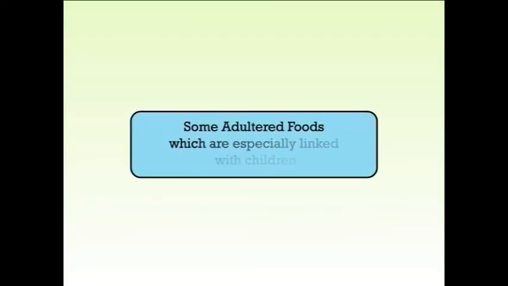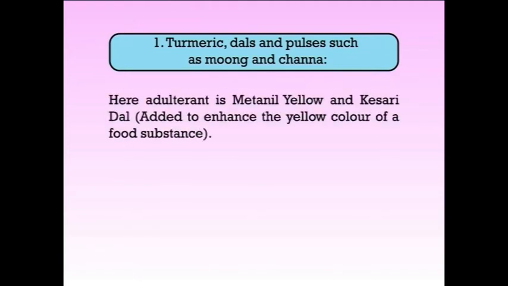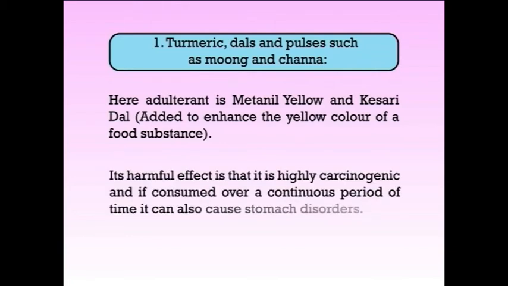Let us see some adulterated foods which are especially linked with children. Let us talk about some. Number 1, turmeric, dal and pulses such as moong and chana. Here the adulterants are metanil yellow and kesari dal. Kesari dal is added to enhance the yellow color of the food substances. Its harmful effect is that it is highly carcinogenic, and if consumed over a continuous period of time, it can also cause stomach disorder.